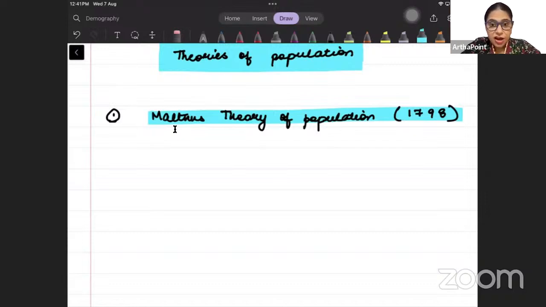Labor will starve and that will lower the population. So this is the Malthusian theory of population, which says that food grows at a lower rate compared to population, and therefore we may not be able to sustain the growing population.